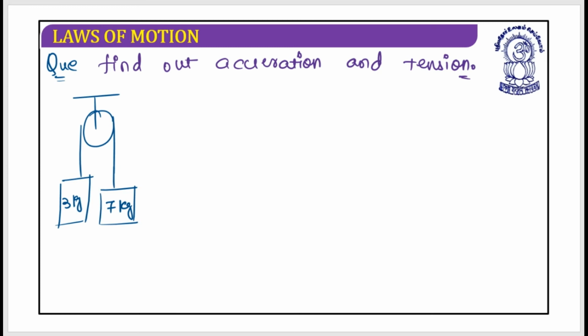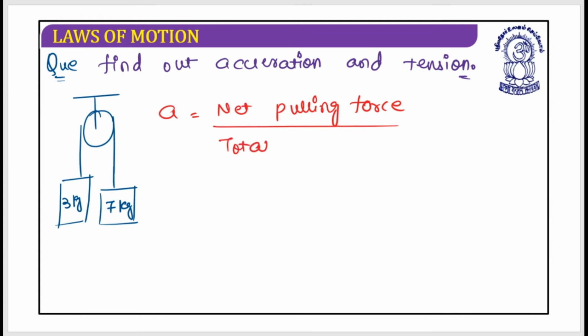So what do you need to write down? Acceleration first. Acceleration is equal to the net pulling force divided by the total mass to be carried.